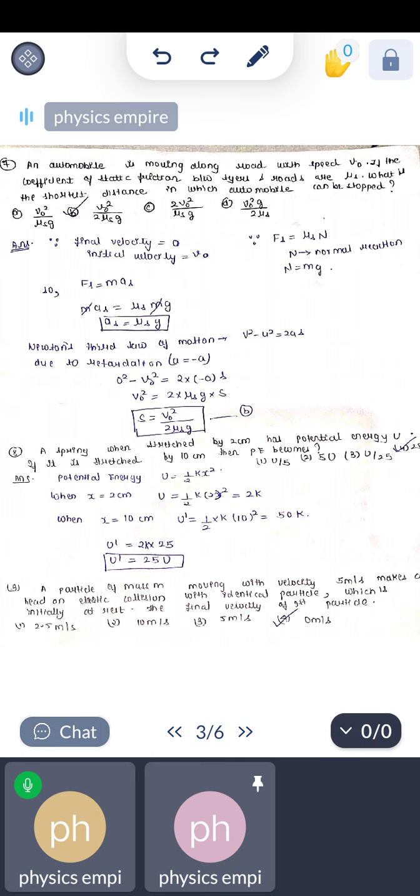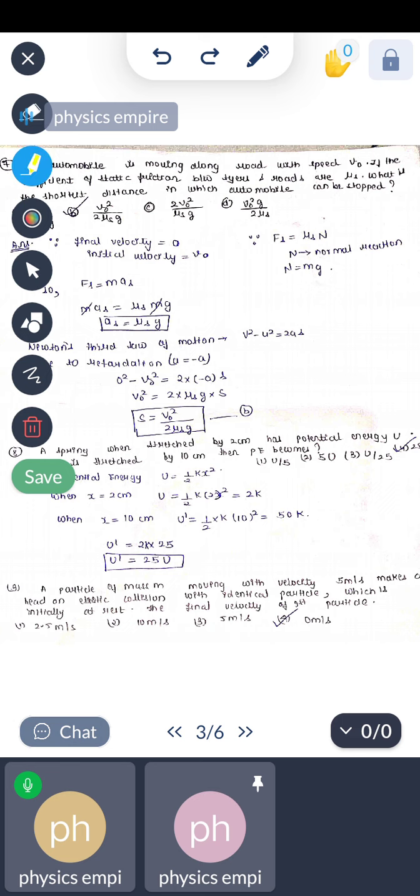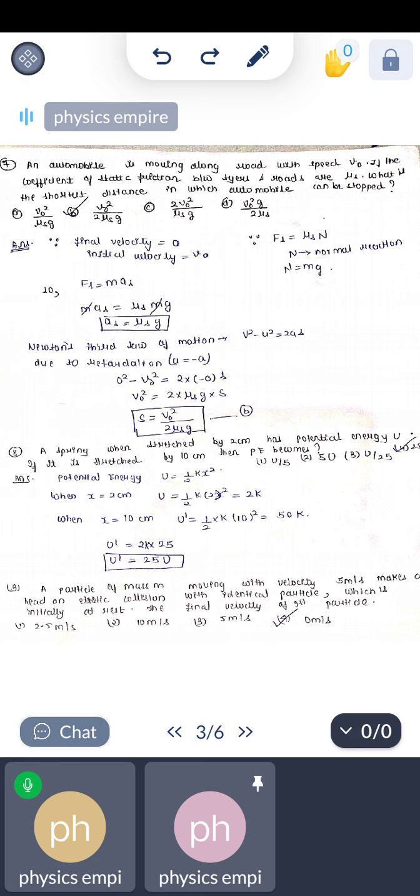Next is an automobile moving along a road with a speed of v0. If the coefficient of static friction between the tires and the road is mu s, what is the shortest distance in which the automobile can be stopped? So we have to find the shortest distance by which the automobile stops.